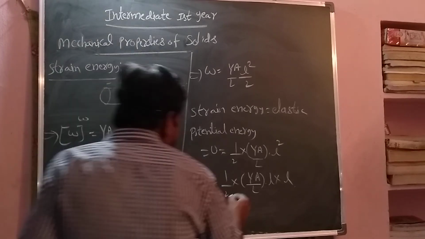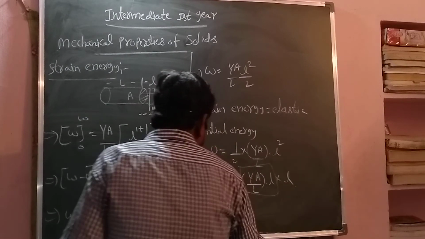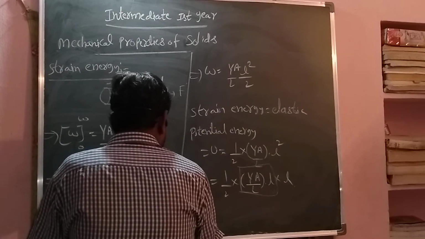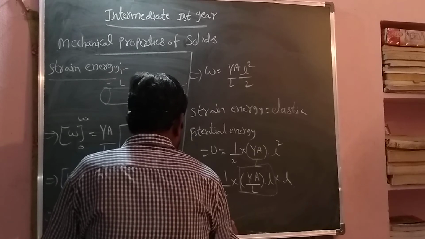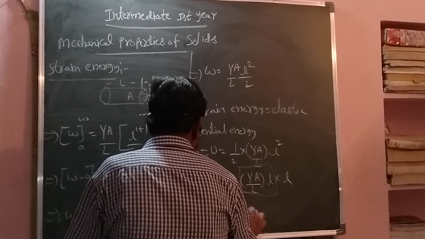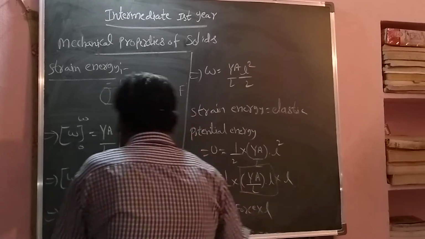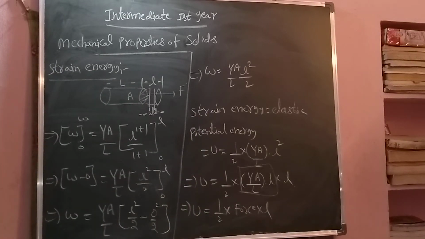We had already derived F equal to Y A small l by capital L. So force into l, what is l? Elongation or extension. That's all. So this is the formula for strain energy: half into force into elongation.